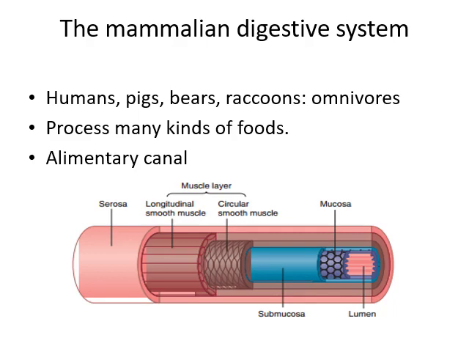The outer covering is serosa, then underneath serosa there are longitudinal muscles, and underneath longitudinal muscles there are smooth circular muscles. Both longitudinal and circular muscles are smooth muscles. There is no skeletal muscle, no cardiac muscle. Underneath circular muscles there is submucosa and then mucosa and then lumen. Lumen is the empty part in the canal from where food can pass. Lumen is a cavity.